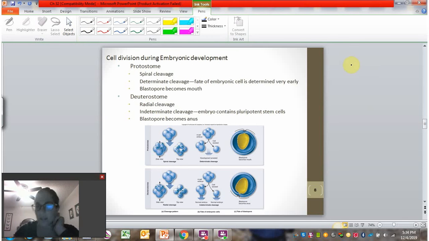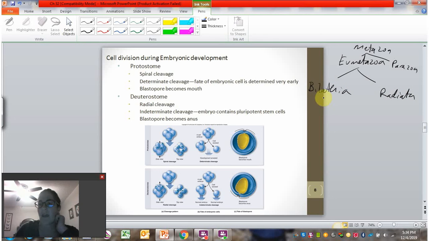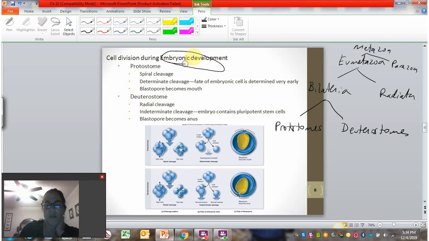Okay, so let's again draw our animal categories. We have our metazoans, divided into Eumetazoa and Parazoa. And then we have our Eumetazoans divided into Radiata and Bilateria. And then our Bilaterians are going to have a major division into protostomes and deuterostomes. And this division into protostomes and deuterostomes also has to do with a feature of embryonic development. This is a different feature of embryonic development.